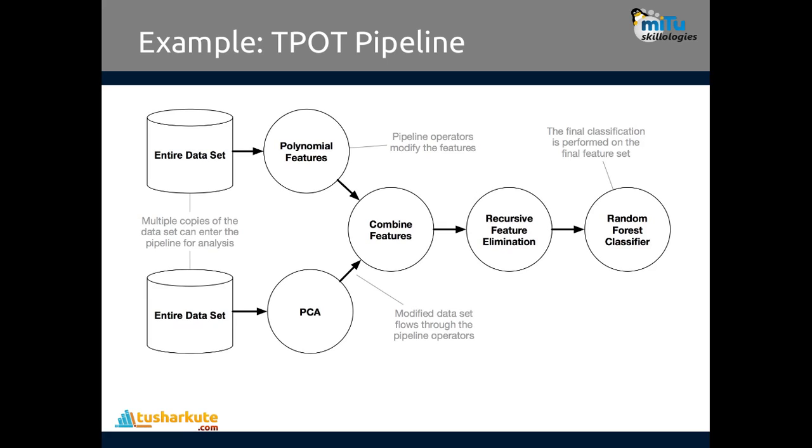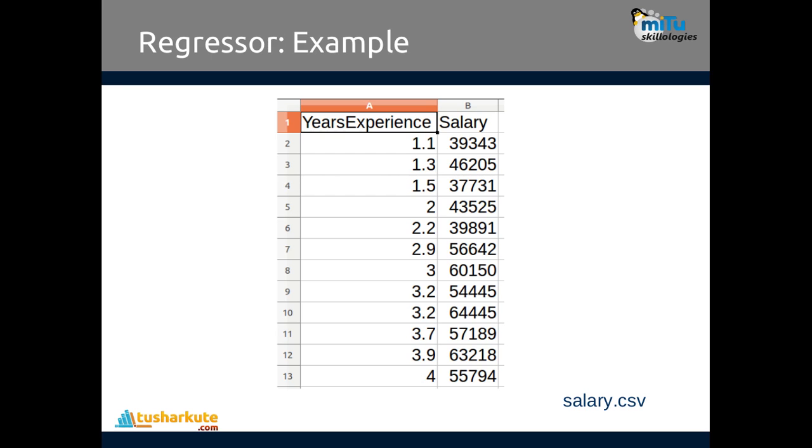So see just an example here. The entire data set we have with us. For example, we apply polynomial features pre-processing, we apply PCA, then we combine the features, then we do recursive feature elimination. So you have to take this or not take this, and out of all we identify that a random forest classifier is the best machine learning algorithm which we can apply onto it. This is how the decision of the algorithm is made by using tpot.